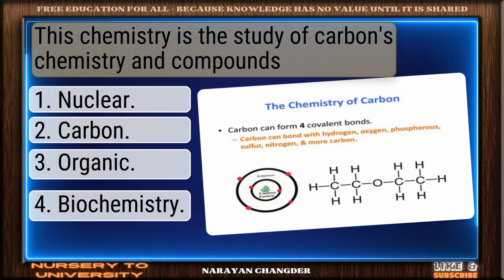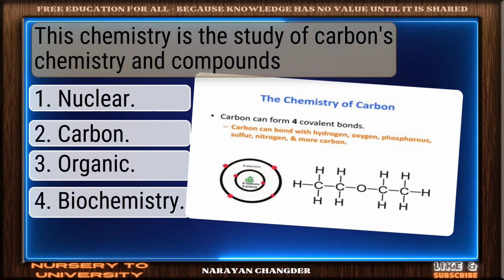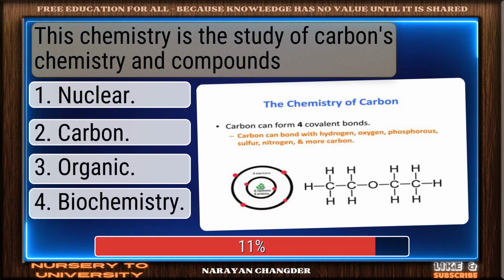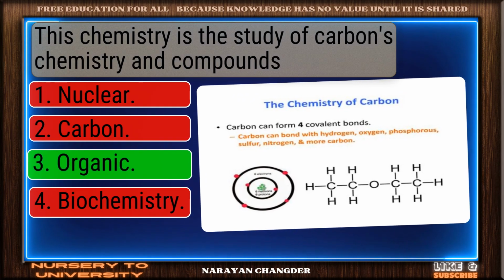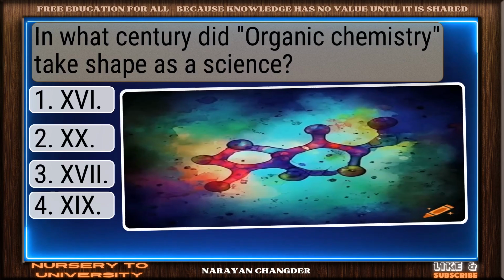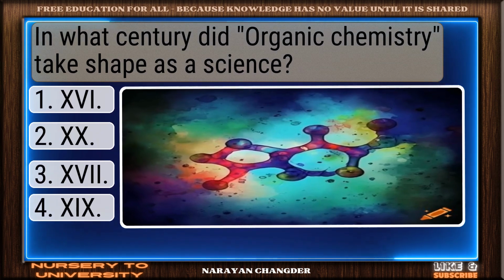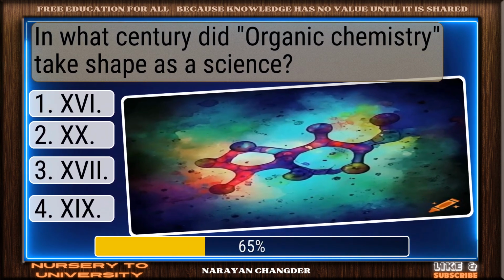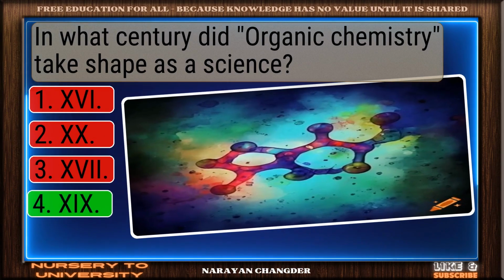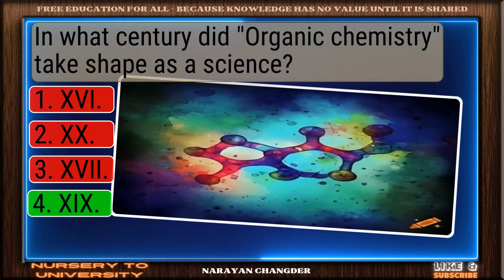This chemistry is the study of carbon's chemistry and compounds. Correct response. Organic is the most accurate answer. In what century did organic chemistry take shape as a science? Smart move. 6 is an accurate answer.